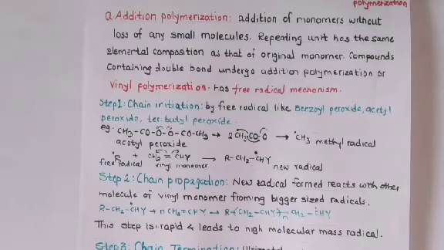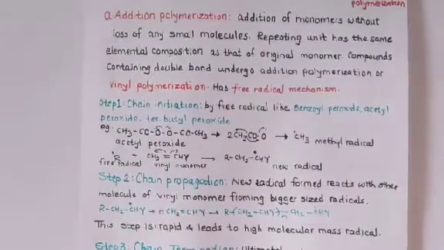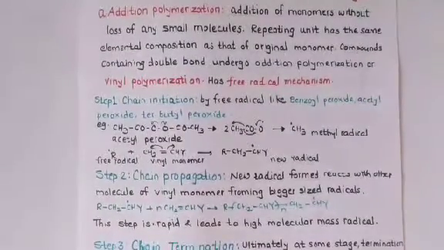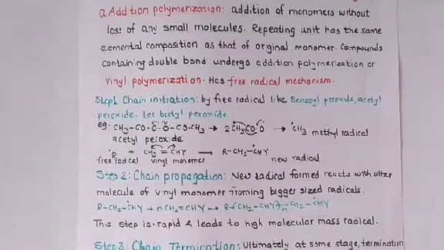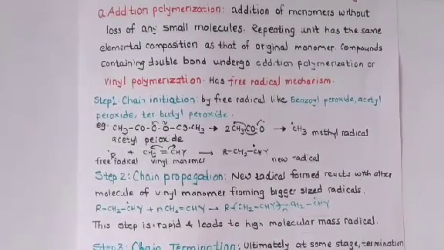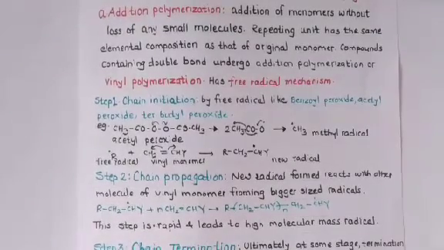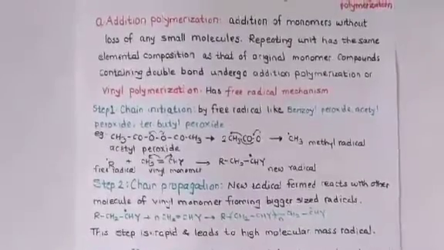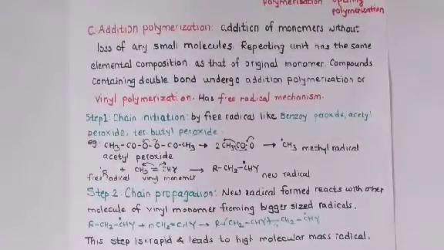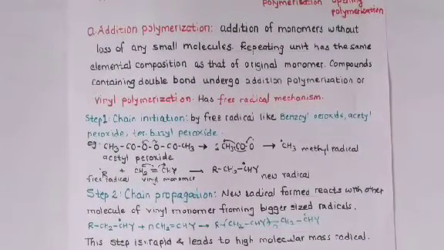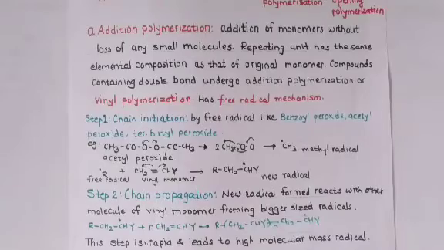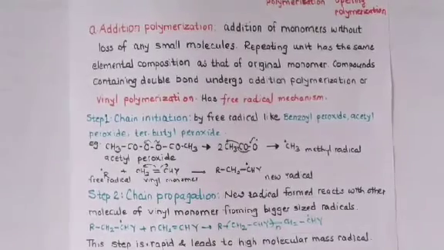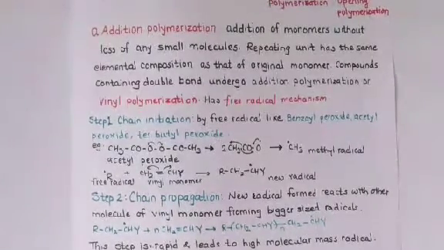Second step, that is a chain propagation. So after initiating this chain, then we have to enlarge that. So chain propagation takes place. What happens in this? The new radical which is formed reacts with the other molecules of the vinyl monomers, forming the bigger size radicals. So in the chain initiation, a new radical is formed.